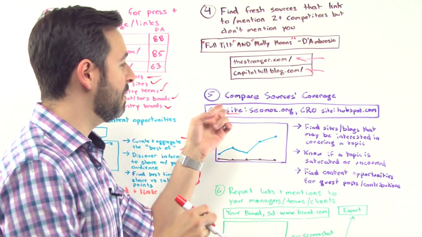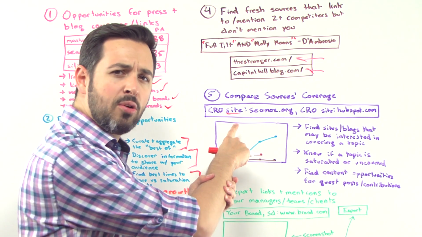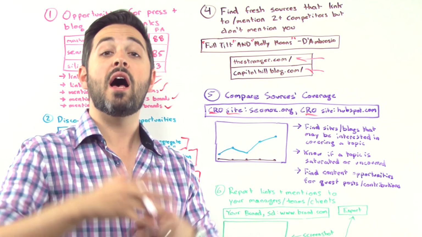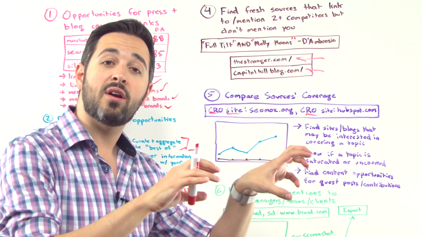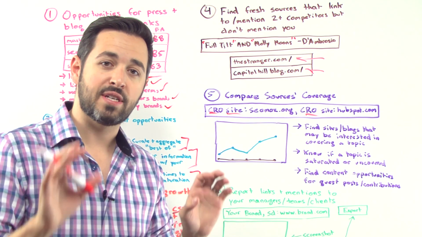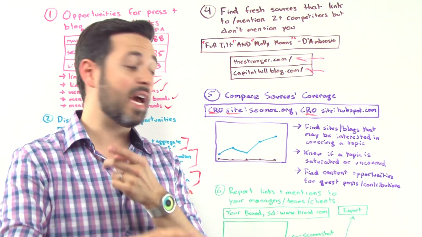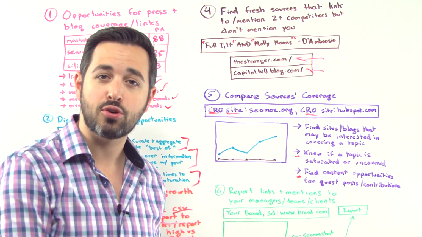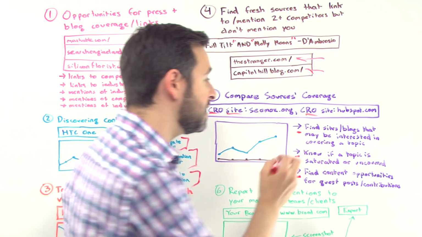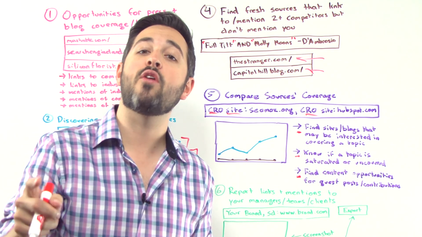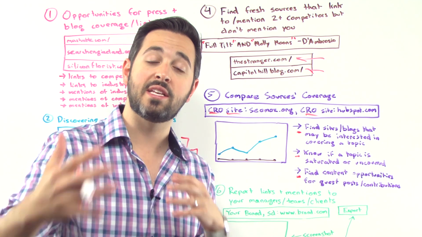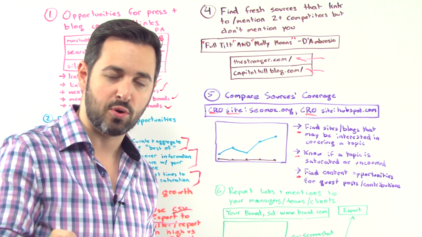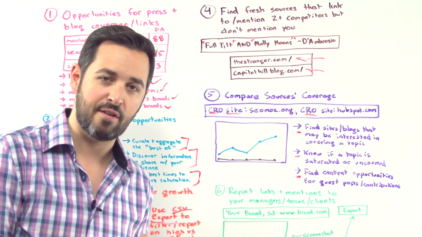And when it is, you'll be able to compare, hey, is SEOmoz or is HubSpot more active in covering the CRO topic? Are there different sources out there that maybe don't have coverage of a topic, and I could go and pitch them for a guest post, right? I could find those content opportunities. I could know if a topic is saturated or if it hasn't been covered enough. Maybe I find sites or blogs that might be interested in covering a topic that I would like them to write about, and I can see who's covered and who hasn't, using this site: operator to figure out the source and the level of coverage that they might have or not.